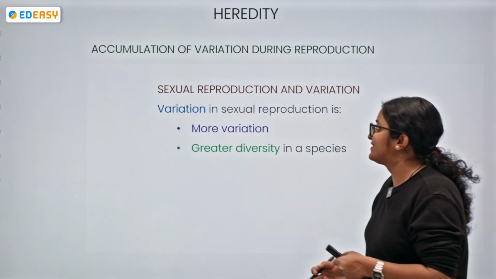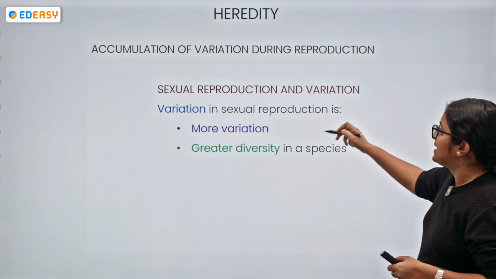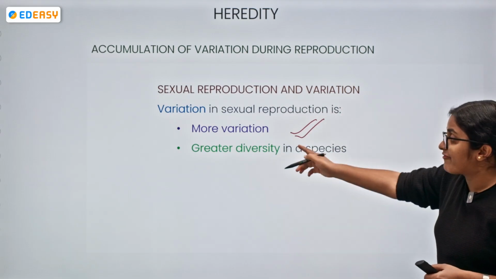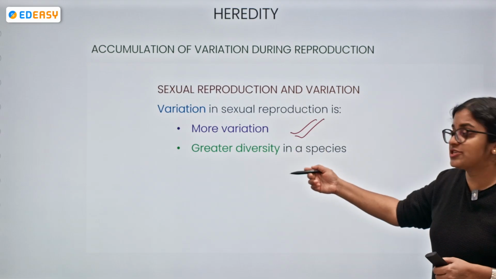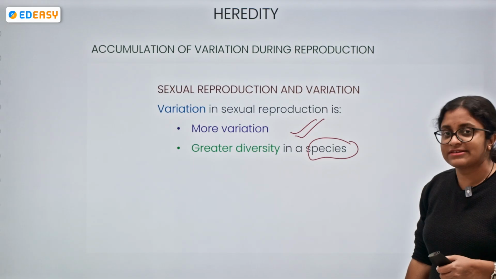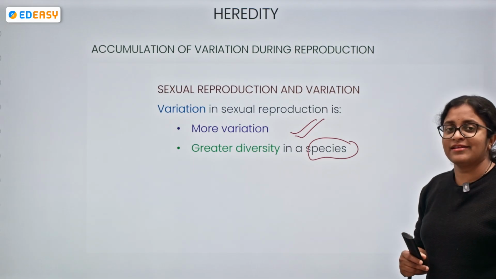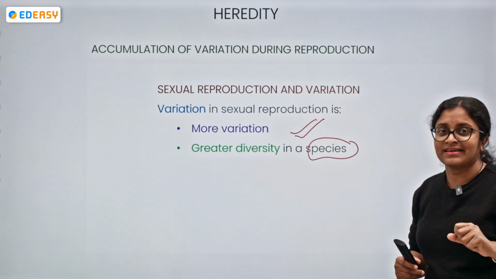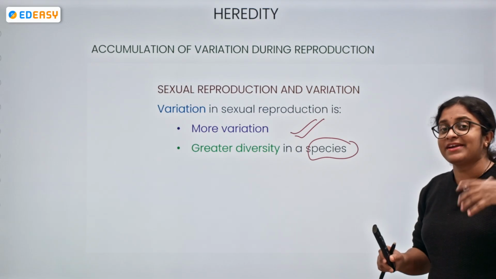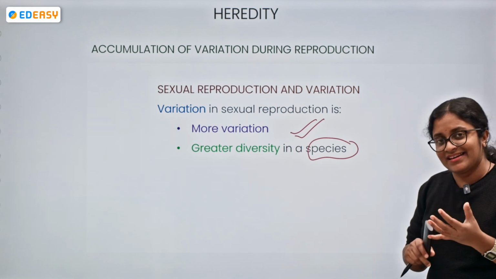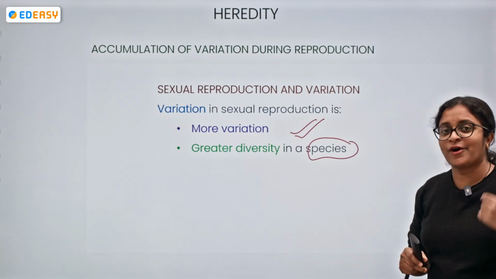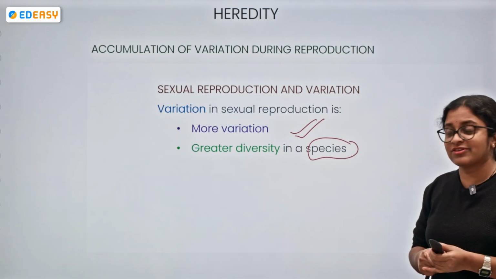What happens over here? So, the variation with respect to sexual reproduction is having more variation because there is a recombination of genes, which contributes to the greater diversity within a particular species. Of course, all the external bodily features, the basic body features, will be the same. Okay, two eyes, one nose, one mouth, two ears, two hands, two legs, everything will be the same. But what differs? Eye color, skin color, hair, if it is wavy, if it is curly, if it is soft, smooth. So there are many things, right, which will be differing.